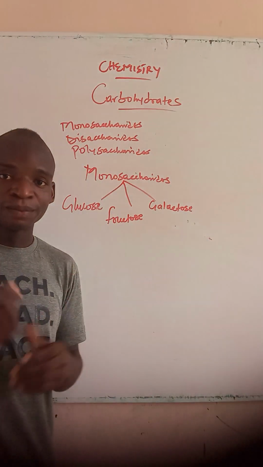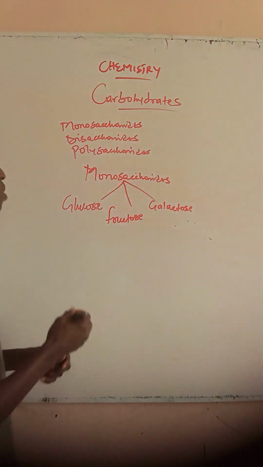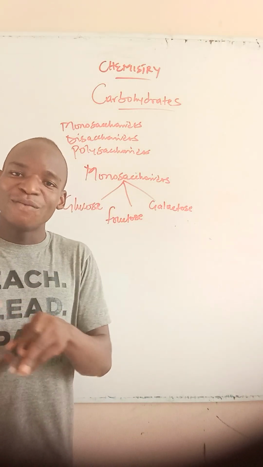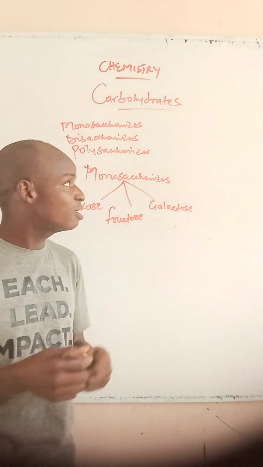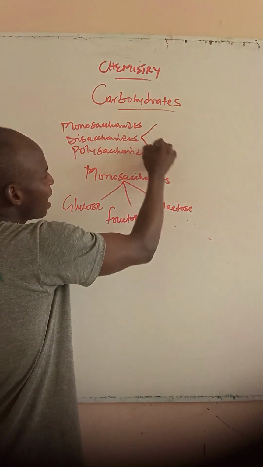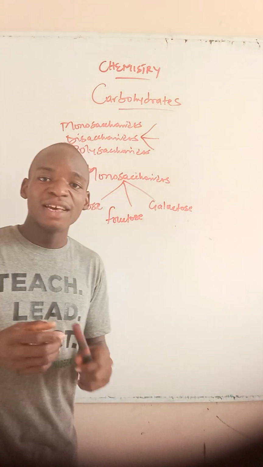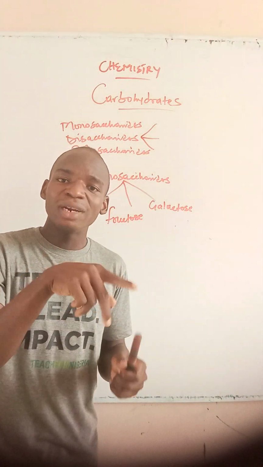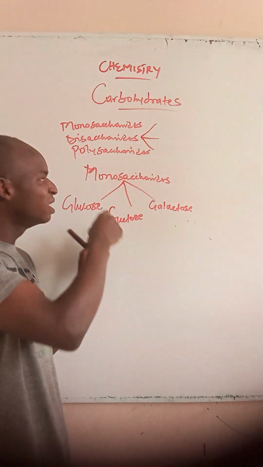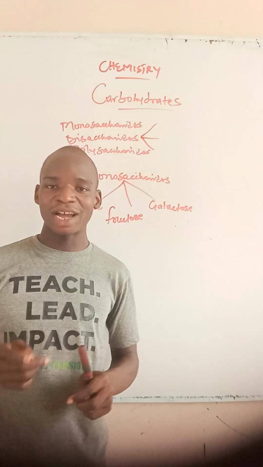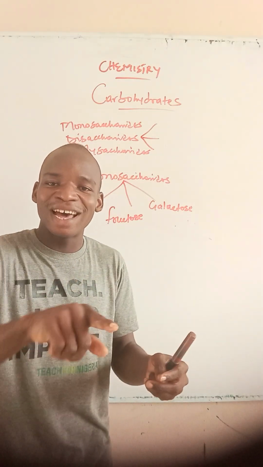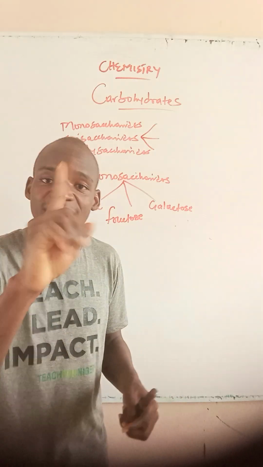Now, let's move on. We have disaccharides. The word di means two. Saccharide is sugar. So disaccharides are simply carbohydrates that are made of more than one glucose unit. They have two glucose units and they come from the combination of two monosaccharides. When you have two monosaccharides combined together, they give you what is called a disaccharide.